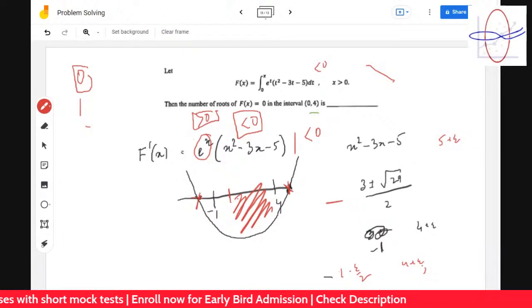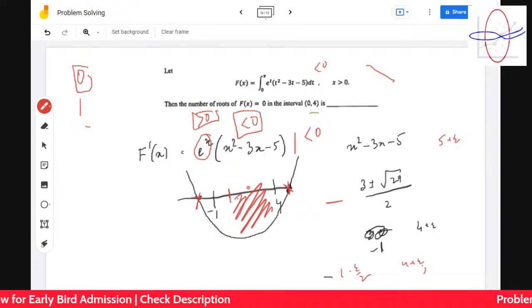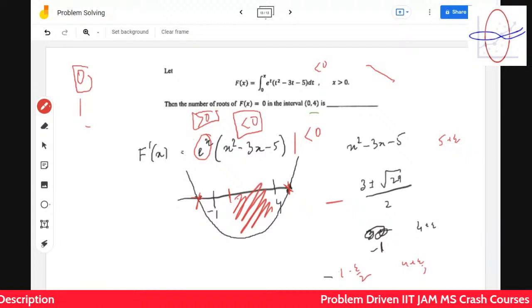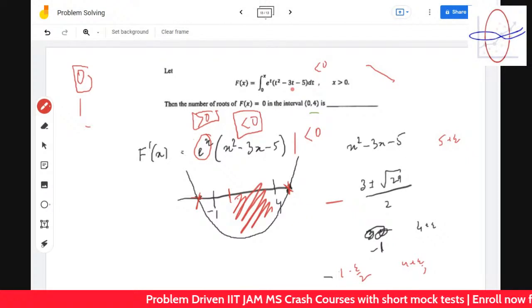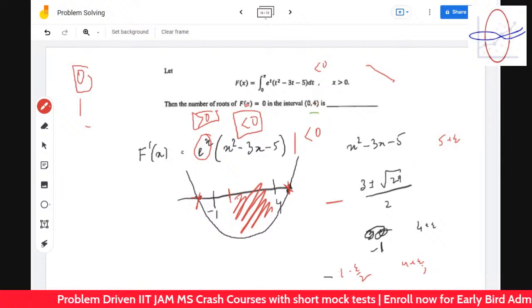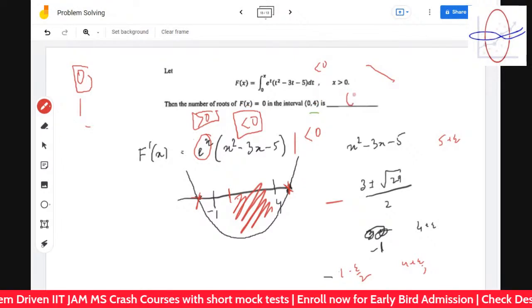Now, therefore, the maximum value of f of x will be taken where, if f of x is decreasing in the 0,4 interval? At 0. Right, Tishika? Yes, sir. So therefore, we are checking what the value at 0 is. By the way, it's an open interval, so it's not taking the value even at 0. It's just an open interval, and it's decreasing. So it must always be less than 0. It's not taking the value 0. So the number of roots is 0.